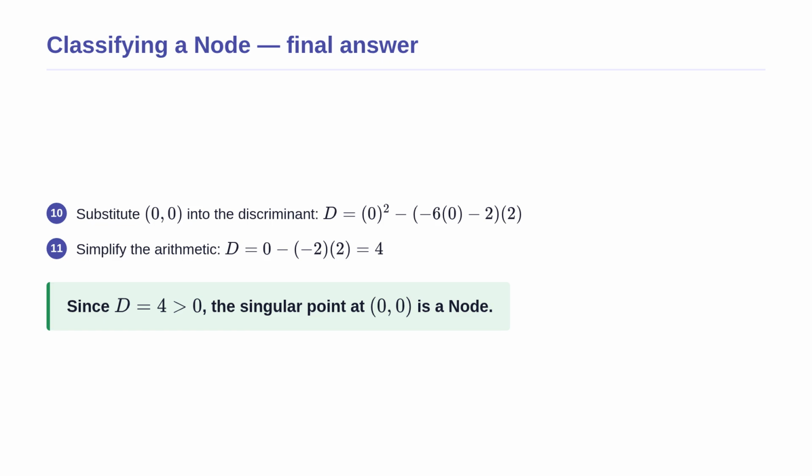The second derivative with respect to x evaluated at 0 becomes negative 2, and the second derivative with respect to y is 2. Multiplying these out, we get 0 minus negative 4, which simplifies to a positive 4. Because our discriminant is strictly greater than 0, our mathematical test confirms that the singular point at the origin is a node, meaning the curve crosses over itself.